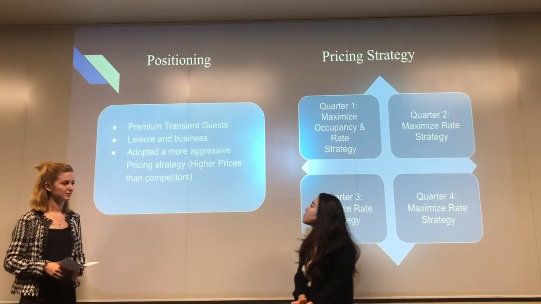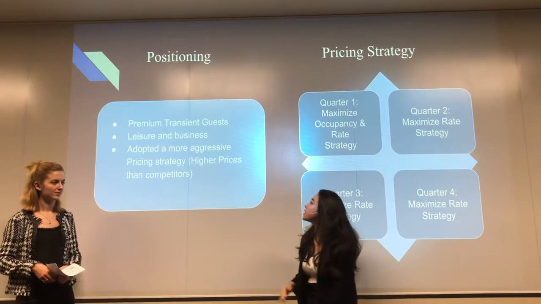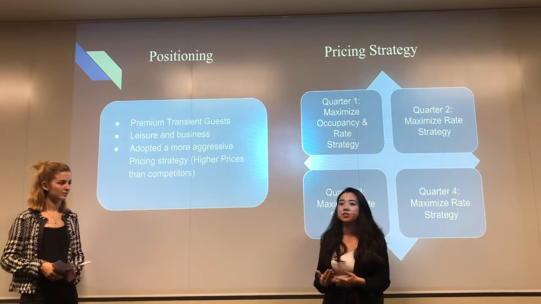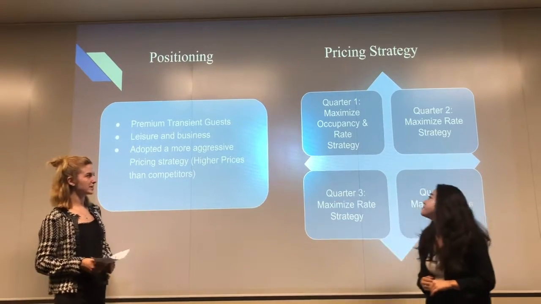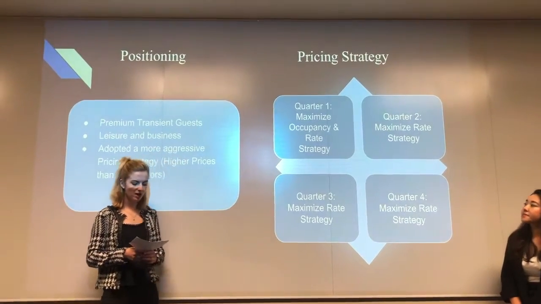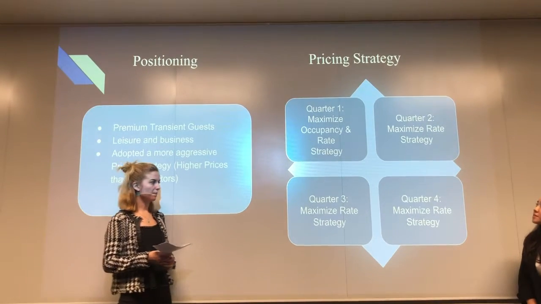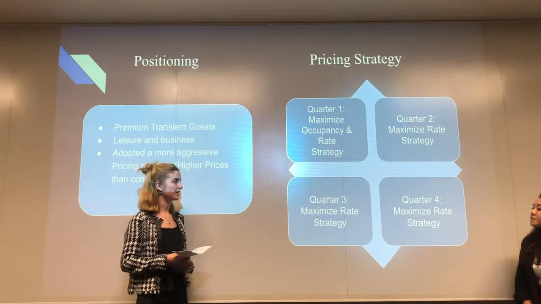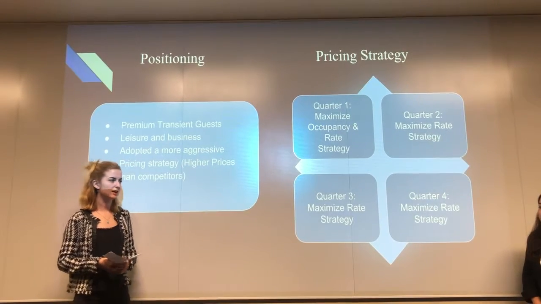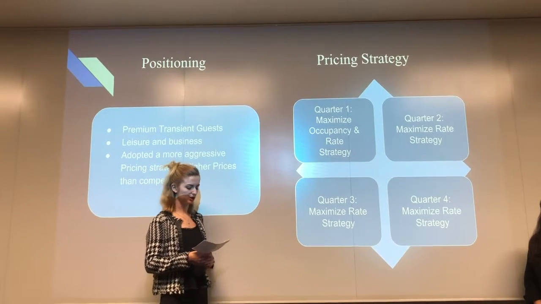For our positioning, we're mainly targeting premium transient guests, both for leisure and business. We have also adopted a more aggressive pricing strategy, which means that we charge higher prices compared to our competitors. For our pricing strategy, we began with a maximized occupancy strategy and set our room rates based on the documents we received. Within that quarter though, because our competitors' rates were a lot higher than ours, we decided to increase our rates and move to a maximized rate strategy.